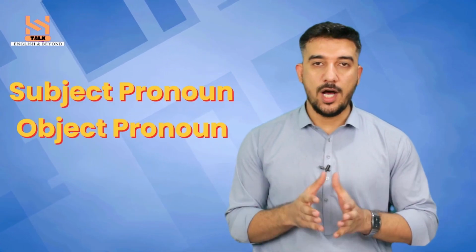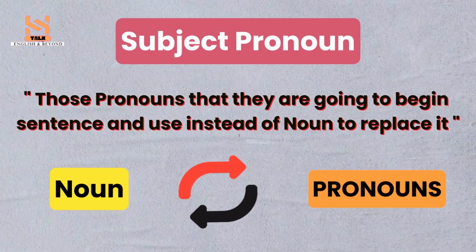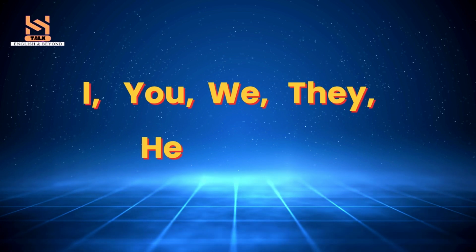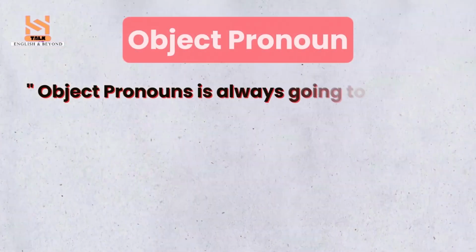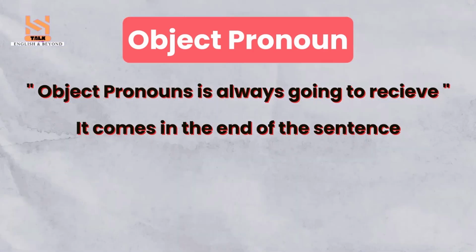Subject pronoun and object pronoun. Subject pronouns are those pronouns that begin the sentence and are used instead of a noun to replace it. Like I, you, we, they, he, she, it. They are used as subject pronouns. Now, what is an object pronoun? The object pronoun is always going to receive. It comes at the end. The object is usually at the end of the sentence.